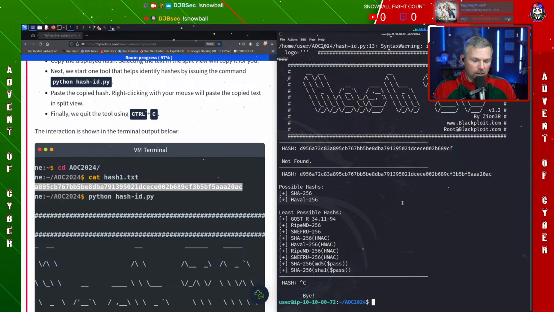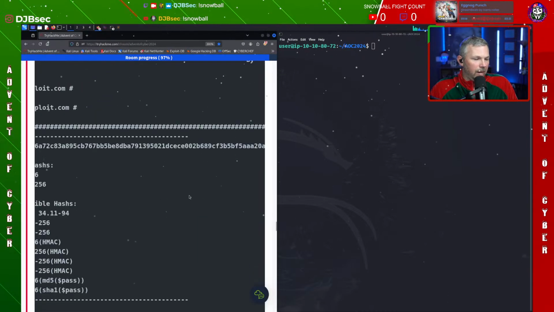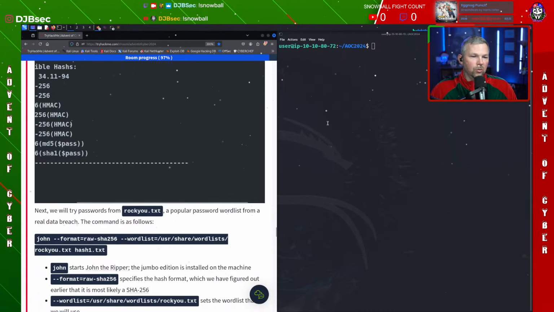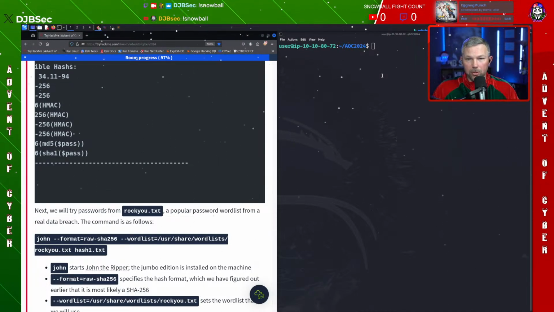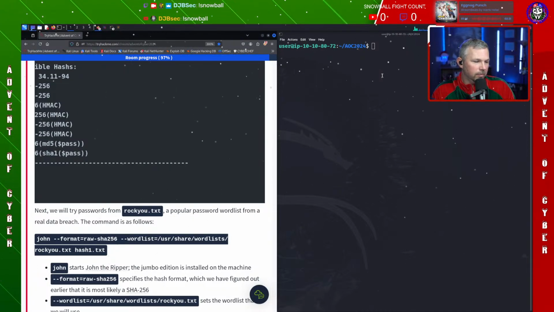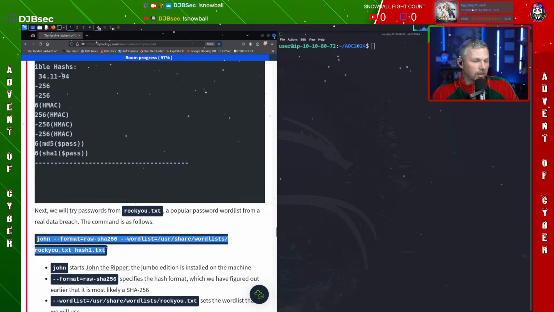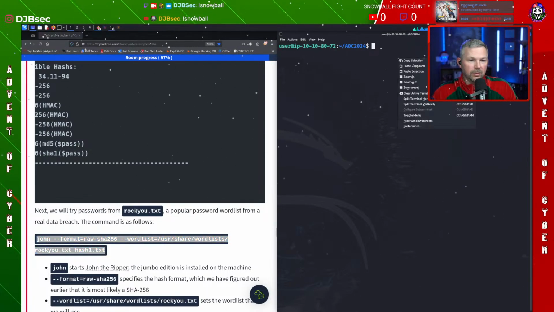Let's go ahead and hit Control-C. We'll back out of there. Let's clear this again. All right, so now that we've done that, we need to see if we can use John the Ripper to pull this hash out. To do that, you can see down here at the bottom, on the right hand side, we can see john format raw-sha256. In fact, let me go ahead and copy this. It'll be quicker than typing it all. Let's copy and paste it over here.